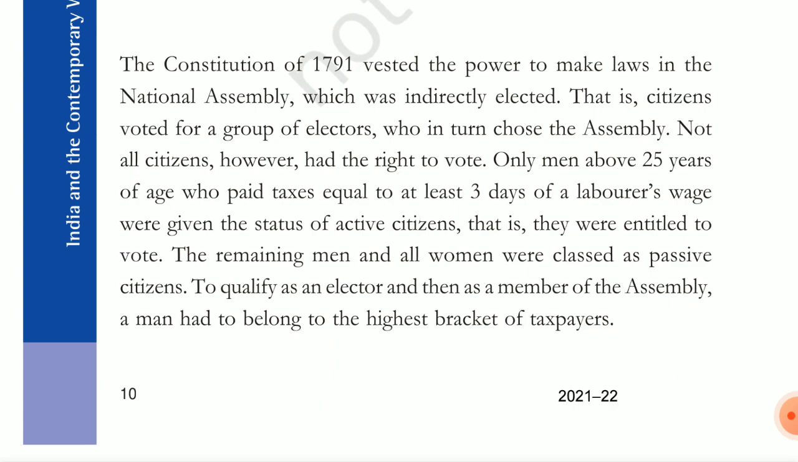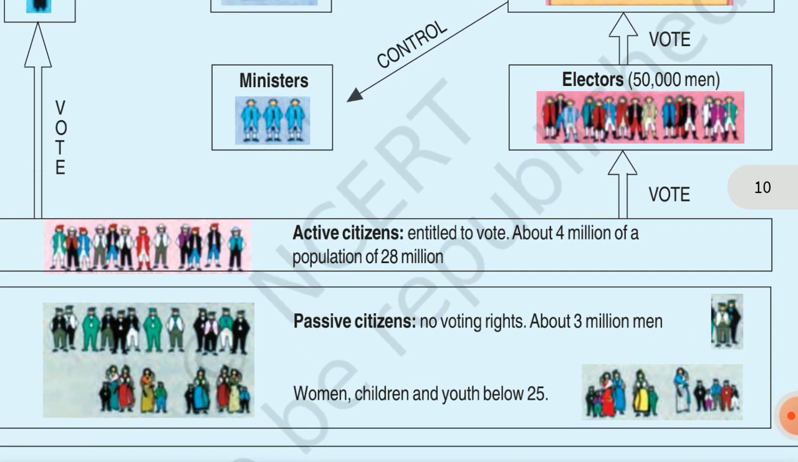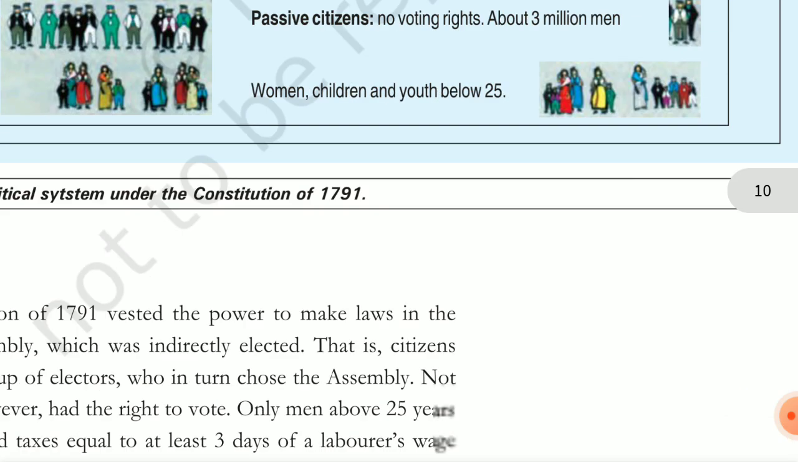So 4 million people were only allowed to vote. The population is 28 million. Only 4 million people were allowed to vote, and these people are called active citizens. And passive citizens are the people who cannot vote, which is about 3 million men out of 28 million, and all the women and children under the age of 25 cannot vote.